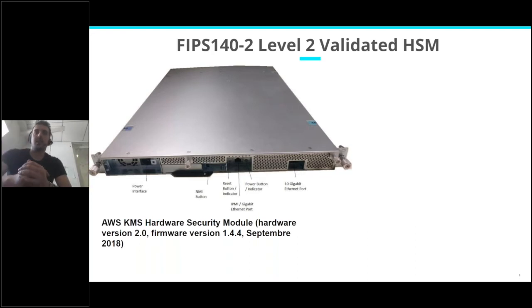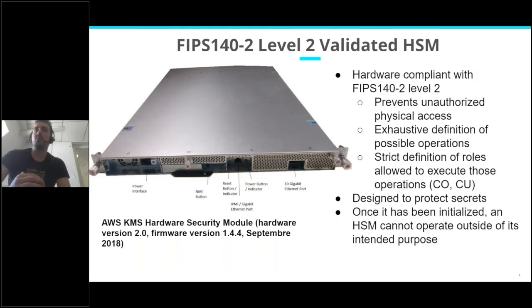It's just that you can see it's FIPS 140-2 level 2 validated. What it means is that AWS submits an architecture document to validate its HSM, and this document contains a photo. So I just stole the picture and put it in there.